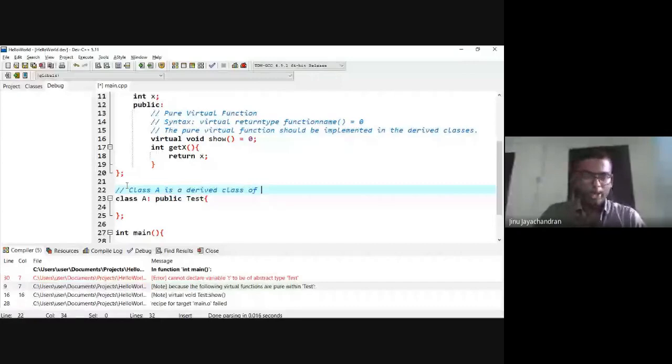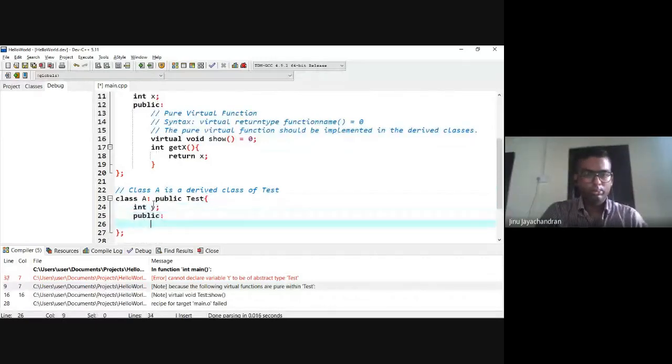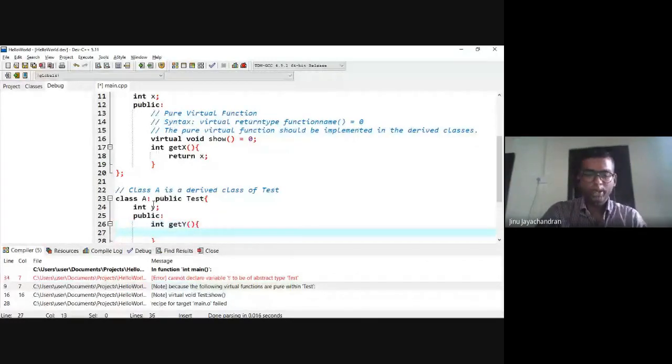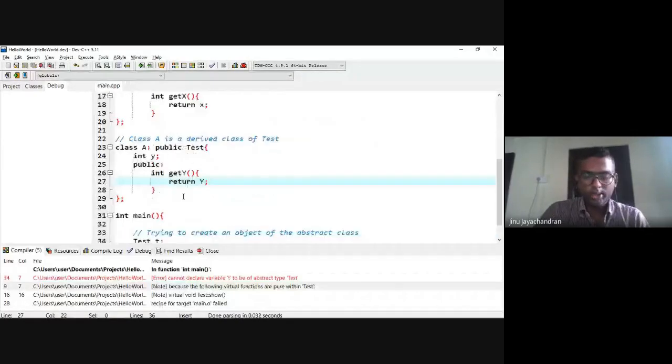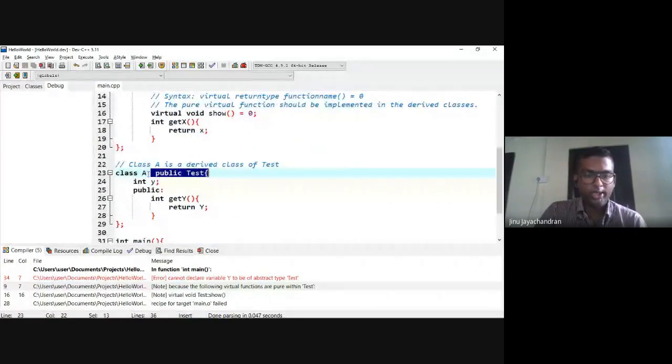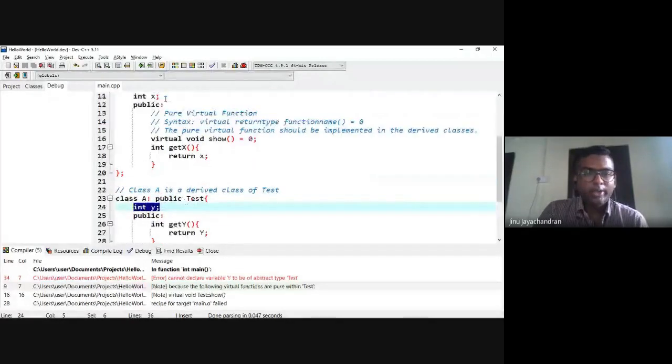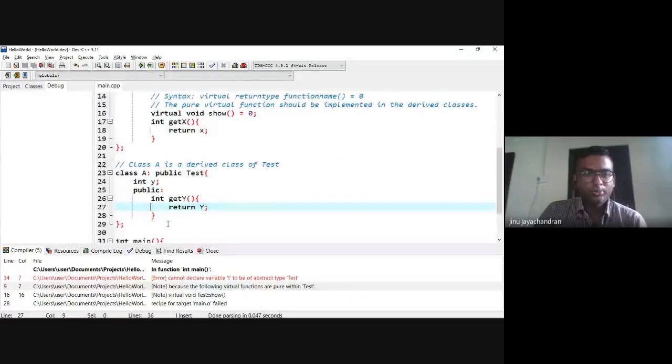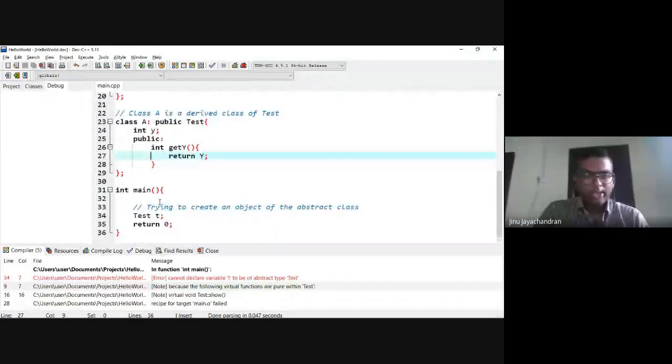Okay, and let me declare a variable y. Let me declare a public function. Let's say int getY, and I'd say return y. Okay, so what I'm doing is I created a derived class of test, which is publicly derived from test. The name of the class is class A. I created a private variable called y. I haven't implemented this function inside this class. Okay, fine. And let's see if I do